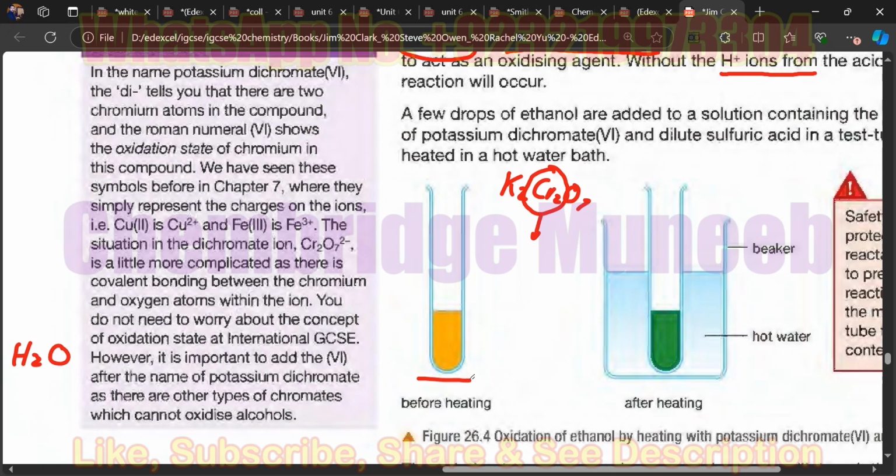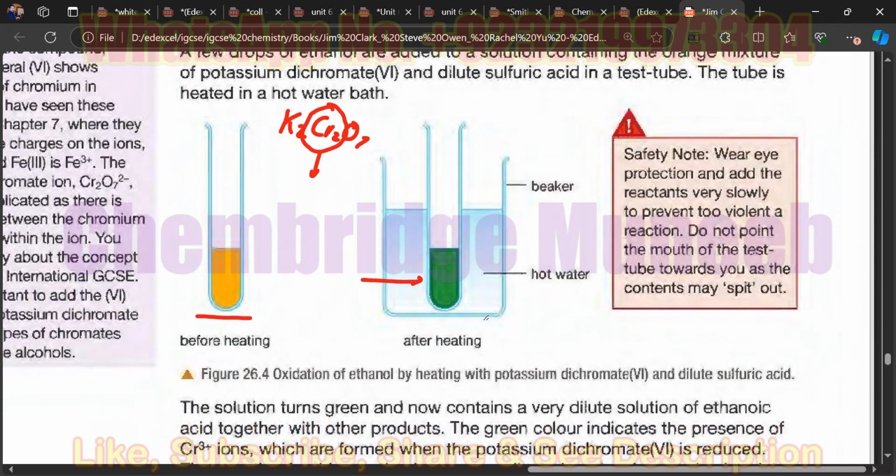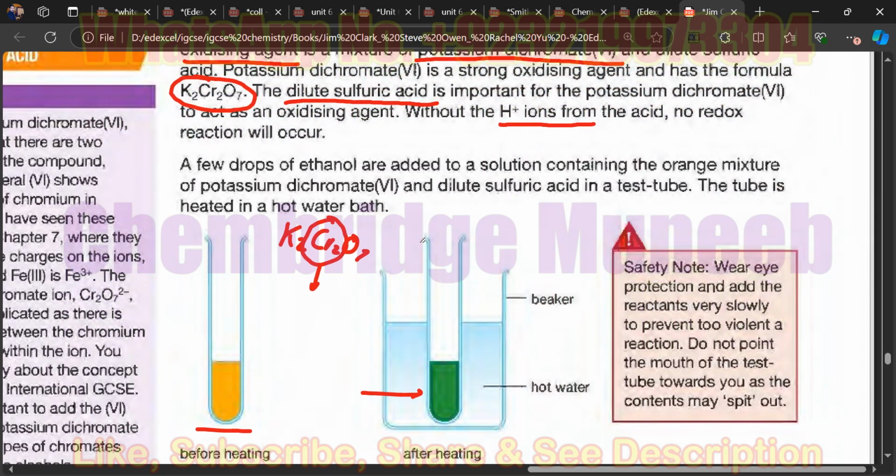This is the color of the potassium dichromate, and this is the color when the oxidation of the alcohol is done. So basically you can use this to check the presence of the alcohol.